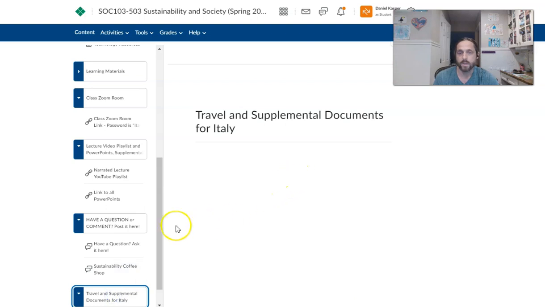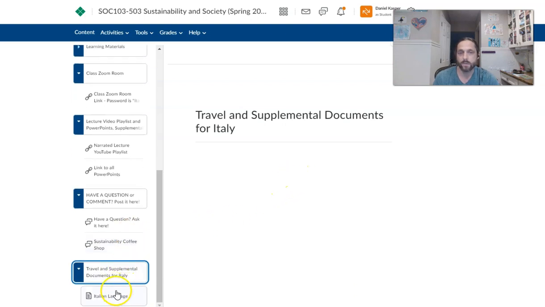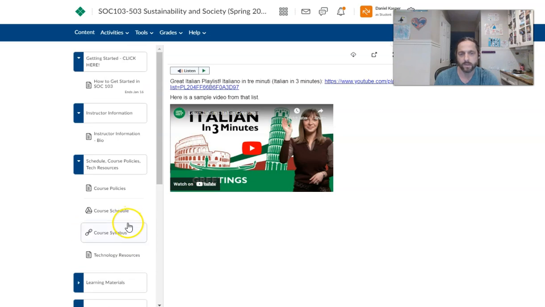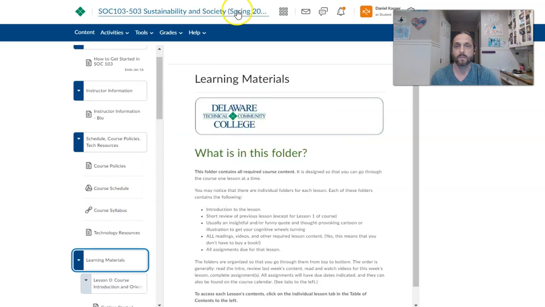Finally, here's a travel document folder. So this is like the Italy stuff. I will populate this as the semester progresses, as I find really interesting things. You don't need to know Italian to go there, but there's some really good, basic tutorials. Things like that, I'll put travel locations and suggestions and other things. And that'll keep that organic and we'll see how that grows as the semester goes on.